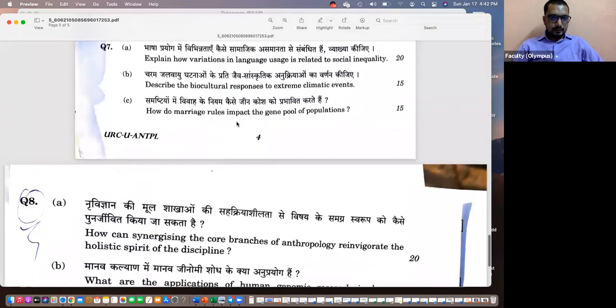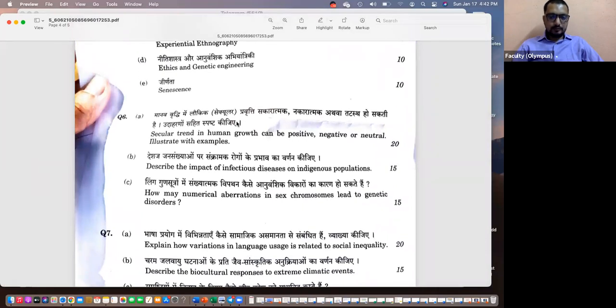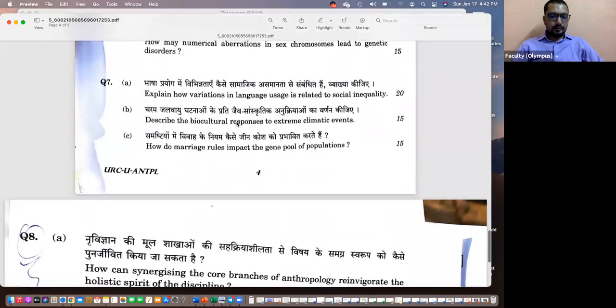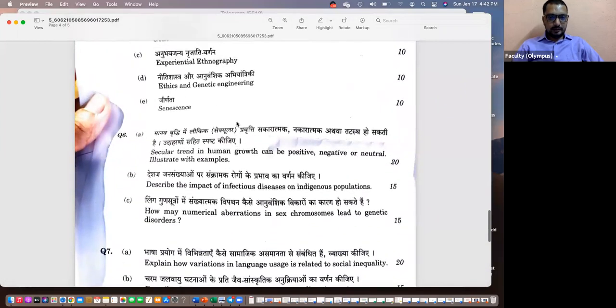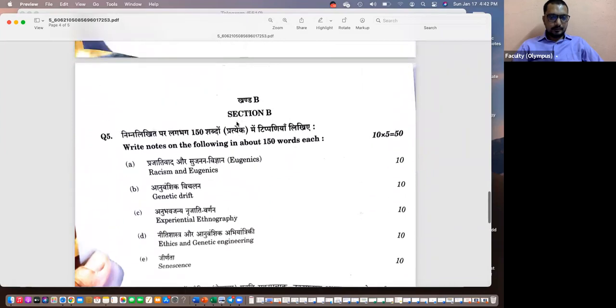Okay, right. So it is not too difficult. The paper is slightly reworded. Okay? The wording is slightly different, but I think they are referring to the same questions. Racism, eugenics.